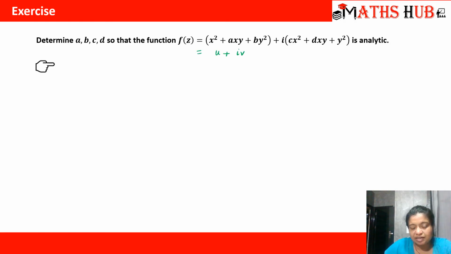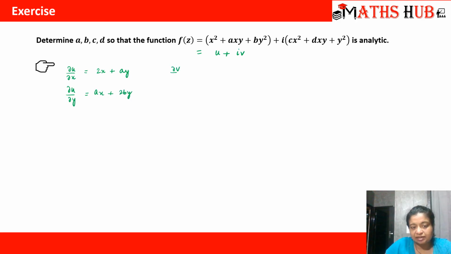So u is x squared plus axy plus by squared, and v is cx squared plus dxy plus y squared. From here, let's calculate ∂u/∂x, which is 2x plus ay, and ∂u/∂y would be ax plus 2by.